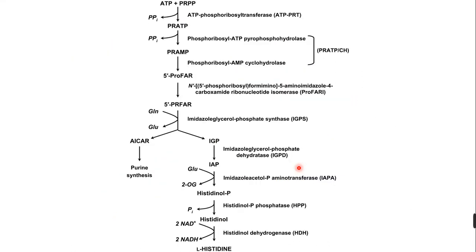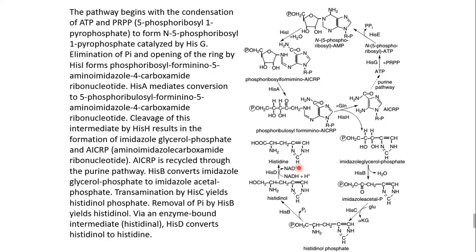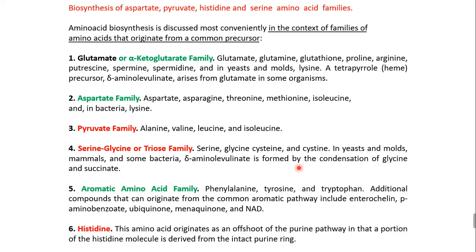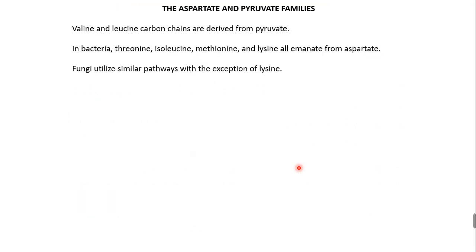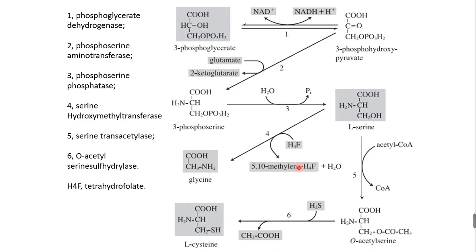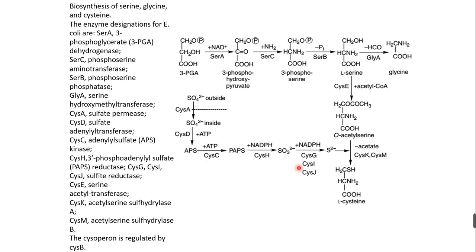So with this, we can conclude this amino acid metabolism. In this amino acid metabolism, we had three different families: the aspartate and pyruvate family, second the serine glycine family, and third the histidine family. This is the aspartate family, and this is the serine glycine family, and this is also a continuation of the serine glycine family.